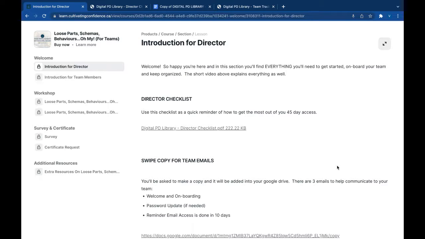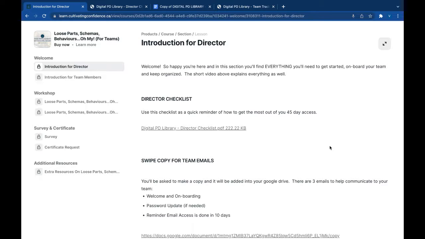So, how to navigate on the platform. You will always log in with the link that was in your email, which is learn.cultivatingconfidence.ca. And when you log in, you'll see access to the products that you do have. Depending on what workshop you've purchased for your team, it will be there. We're using Loose Part Schemas, Behaviors, and OMI as an example.